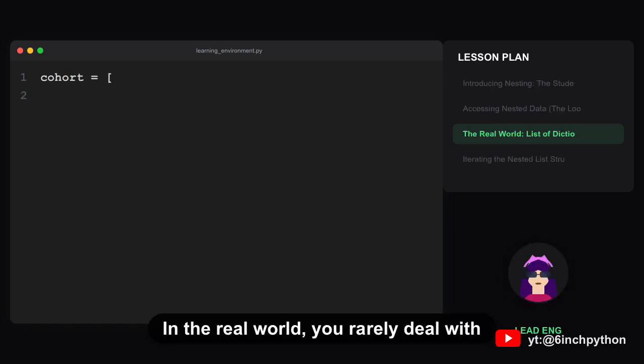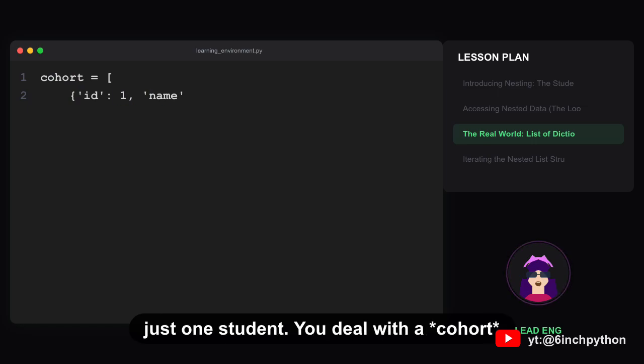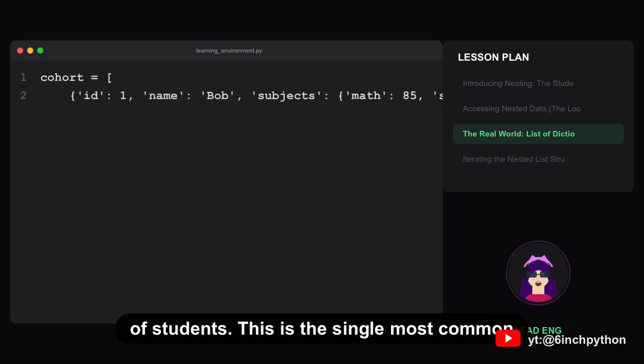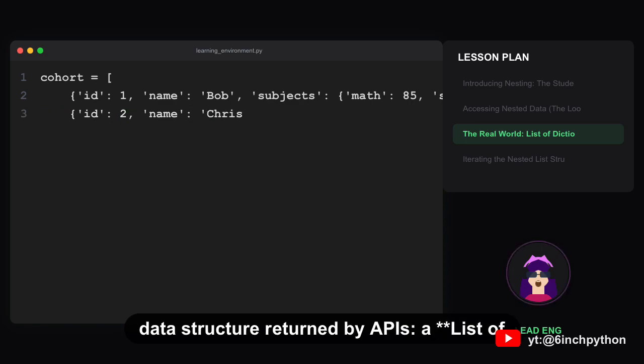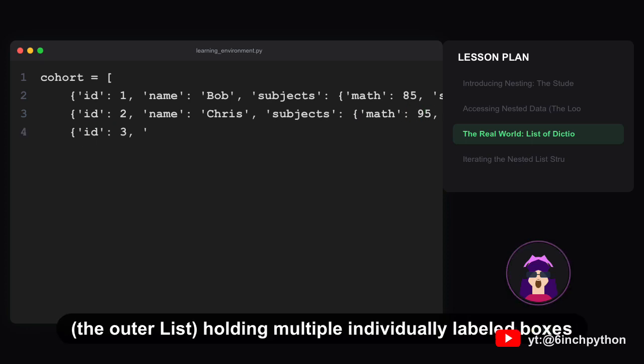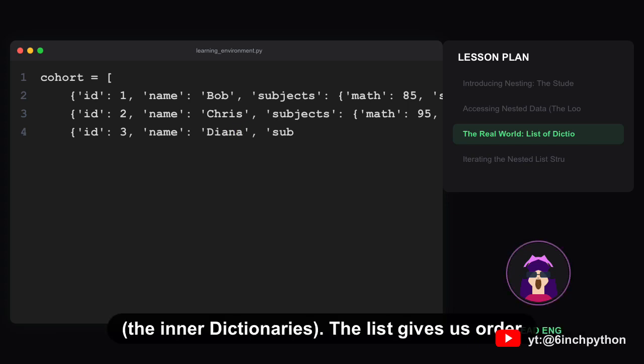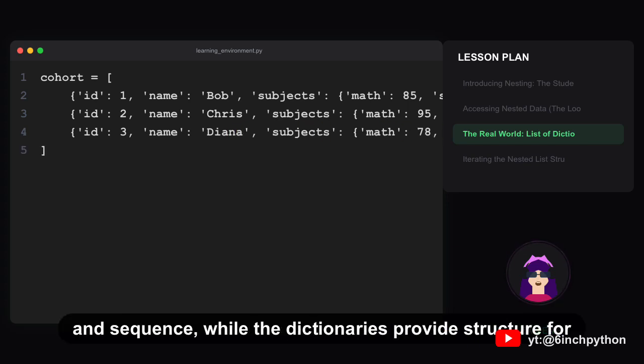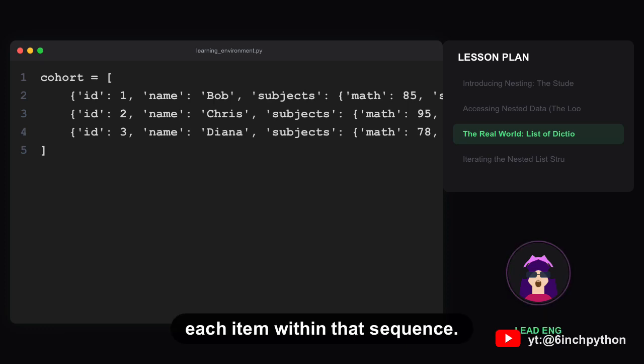In the real world, you rarely deal with just one student. You deal with a cohort of students. This is the single most common data structure returned by APIs, a list of dictionaries. Think of this structure as a shipping container, the outer list, holding multiple individually labeled boxes, the inner dictionaries. The list gives us order and sequence, while the dictionaries provide structure for each item within that sequence.